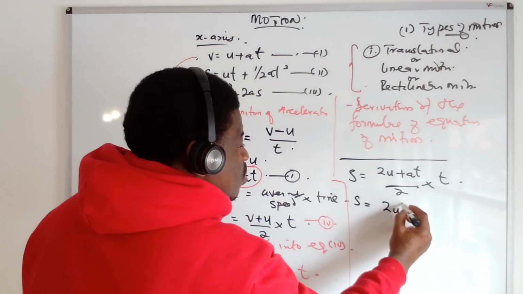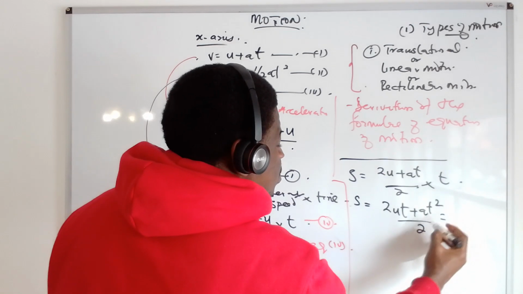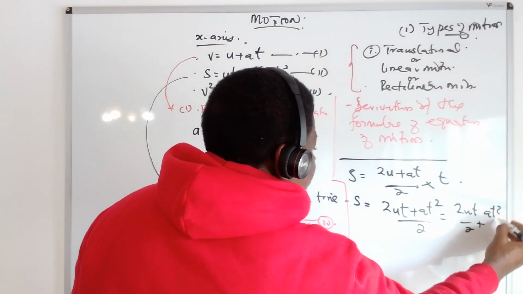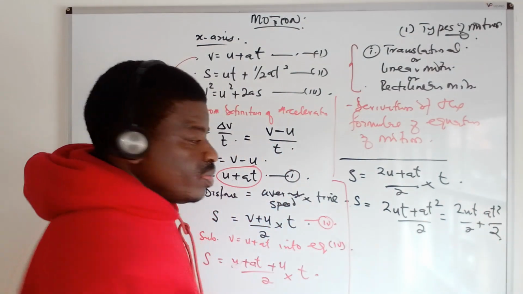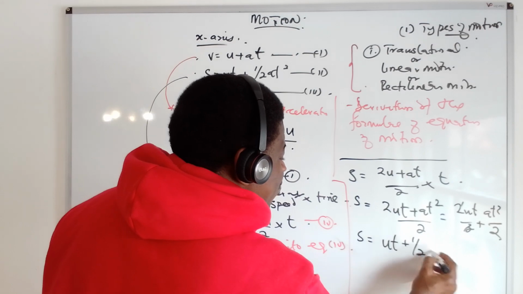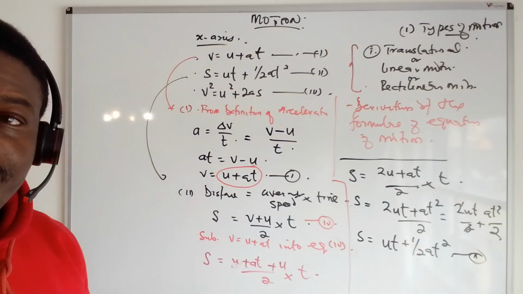2ut plus 80 squared divided by 2, which is 2ut divided by 2 plus 80 squared divided by 2. You cancel, so you have your S is what? Ut plus half 80 squared. You see that? So that is that.